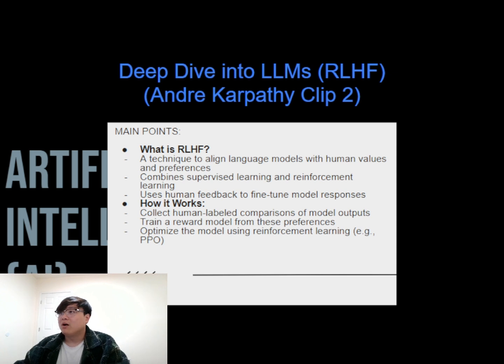But there's a problem. RLHF needs a ton of human feedback, especially if the training data is large or complex. That process is slow, expensive, and doesn't scale well. Andrej Karpathy, a well-known AI researcher, recently talked about a clever workaround. Instead of using actual humans for all the feedback, they cheated the system by training another LLM to simulate human feedback.